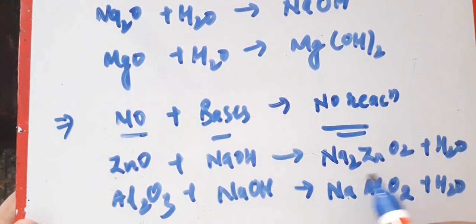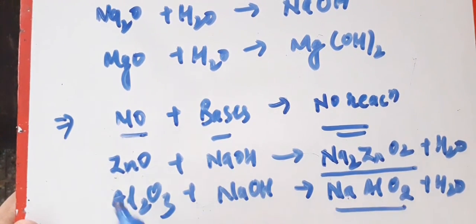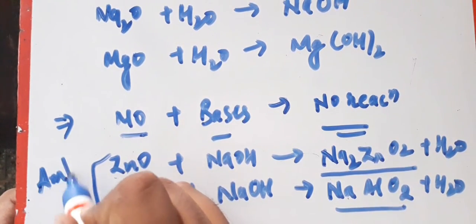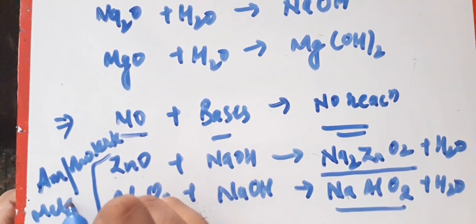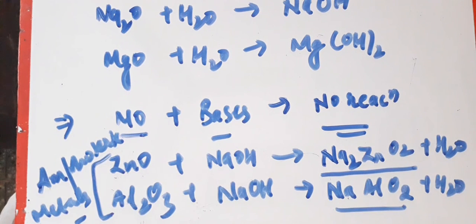So sodium zincate and sodium aluminate. But just these two metal oxides react with bases. So these metals, whose oxides react with both acids and bases, are called amphoteric metals. Amphoteric metals. I hope it is clear to everyone.